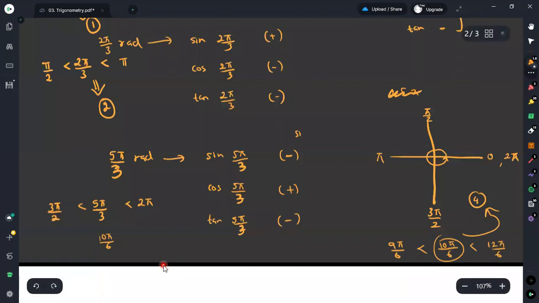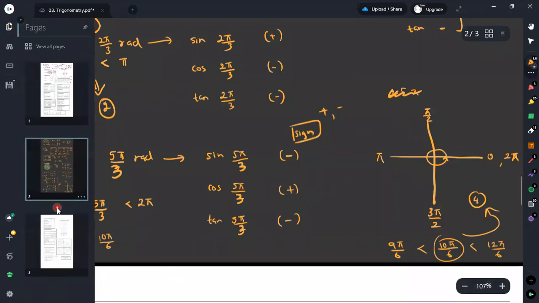Here, this sign shows whether it is positive or negative for the trigonometric ratios sine, cosine, and tangent. And if I again just have a look at this quadrant rule, you will get the angles in this form.